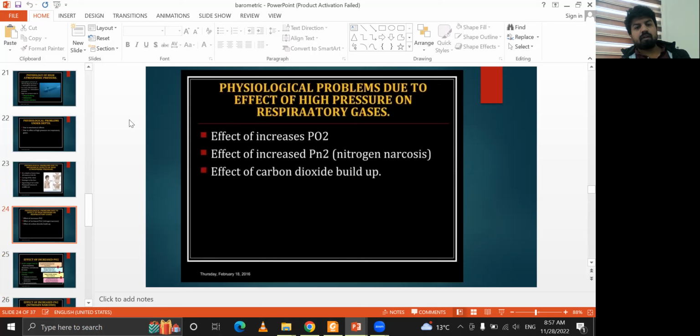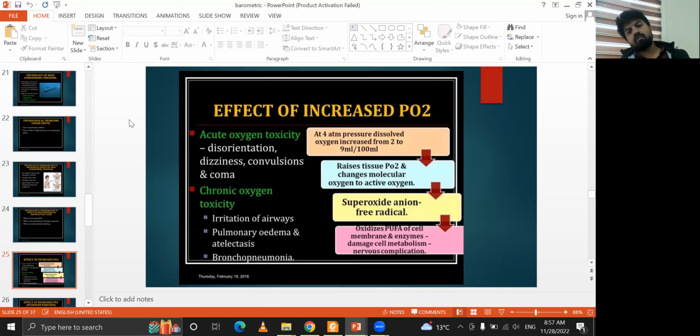Next is the effect of increased partial pressure of nitrogen, like nitrogen narcosis, and the effect of carbon dioxide. The effect of increased PO2 includes toxicity: disorientation, convulsions and coma, and irritation of the airways, pulmonary edema, atelectasis and bronchopneumonia. With increased atmospheric pressure there is release of PO2 and superoxide anion free radicals, which oxidize the PUFA of cell membranes and enzymes, and cause cell damage.